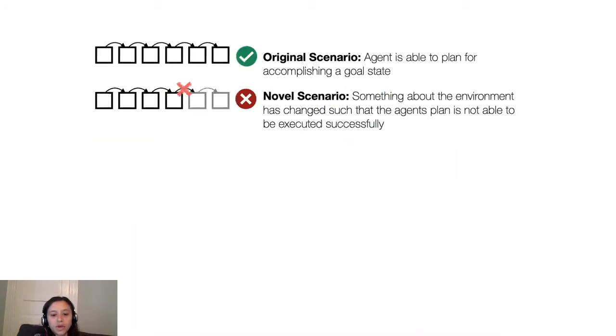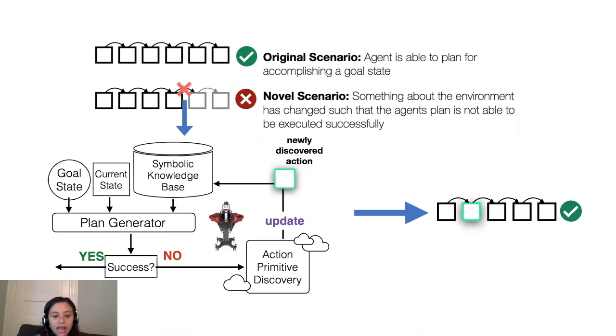The motivation of this work exists within the context of creative problem solving, where an agent which acts and plans at a symbolic level is first able to accomplish a goal. In the case that the agent later encounters novelty in its environment, it is no longer able to successfully execute the same action sequence. In this case, the agent must update its symbolic knowledge base in order to accurately reflect